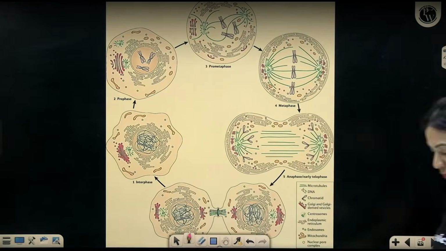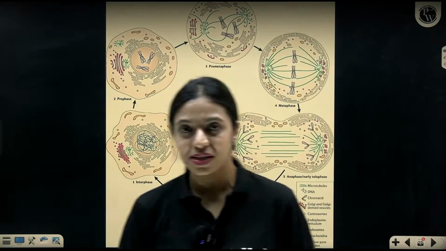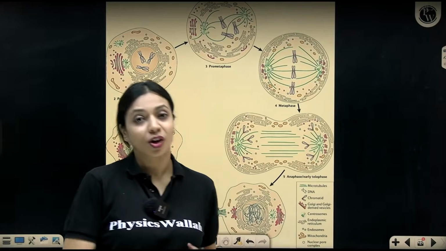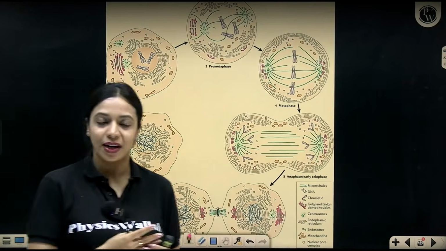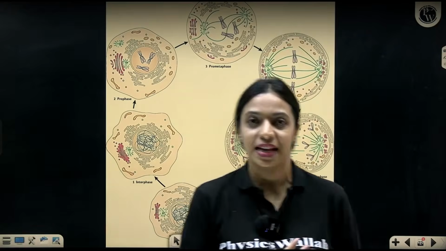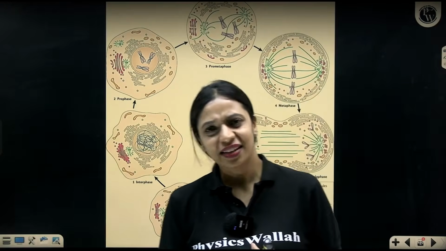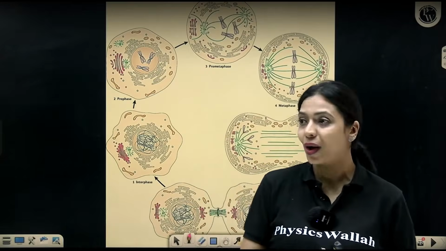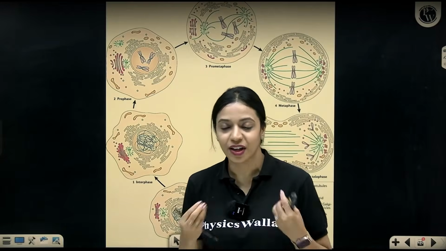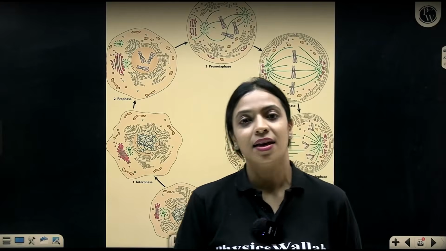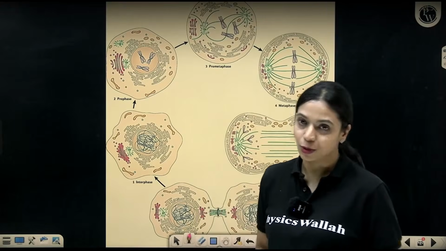Now I said the nuclear membrane, nucleolus, Golgi complex and endoplasmic reticulum, all of that will not appear inside the cell when you look at it at the end of prophase. Now when I say it disappears, you no longer see it. What do I mean? Where have they gone? Where have they disappeared into? Let's understand that. This is something that most textbooks won't tell you.